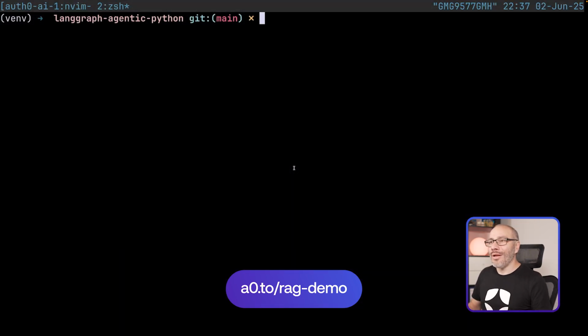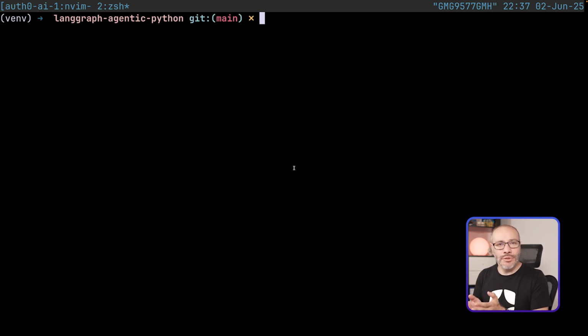All right, so now into my computer, we are here on the terminal, and I already checked out and followed the instructions on the README. Make sure that you do that to be at the same pace with me. The README is going to provide you all the instructions that you need to set up this repository, to set up your FGA account with Auth0. You can register for that for free, and you can use the script as indicated in the instructions to generate sample data so that you can follow up from there.